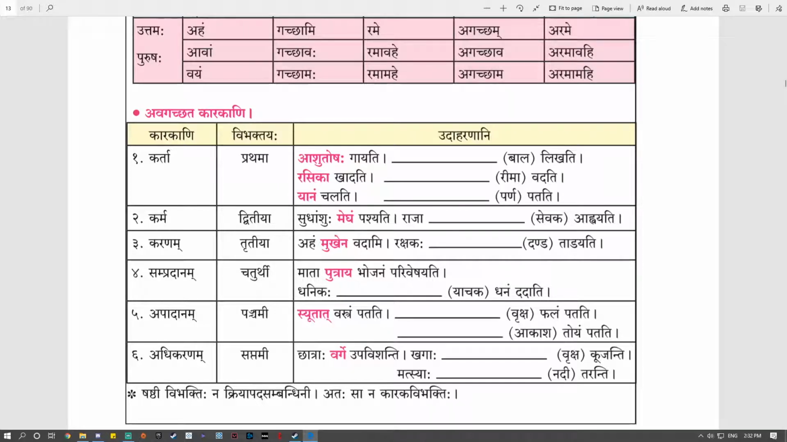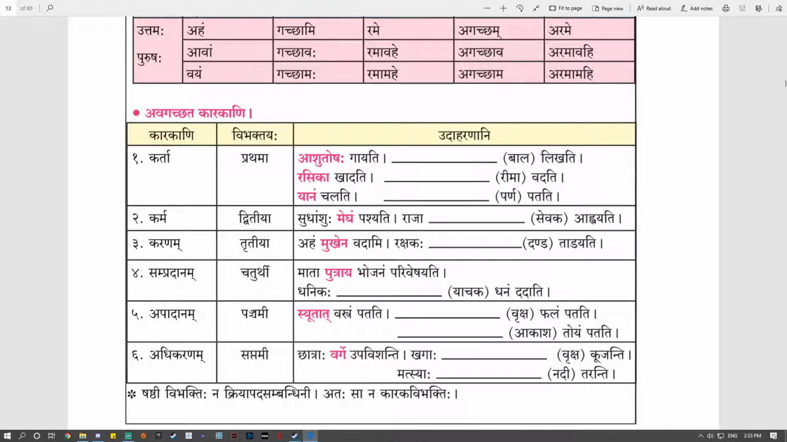Next example is Raja Sevak Abhayati. Here you have to give proper case to the word given in the bracket. For Sevak, you will give Dvitiya Vibhakti Ekvachanam. Answer will be Sevakam. Raja Sevakam Abhayati. This Sevakam, Megham, both of them are in Dvitiya Vibhakti Ekvachanam. Both of them are object. So, what we have understood by looking at both the examples, that karma requires Dvitiya Vibhakti. We will see some more examples.